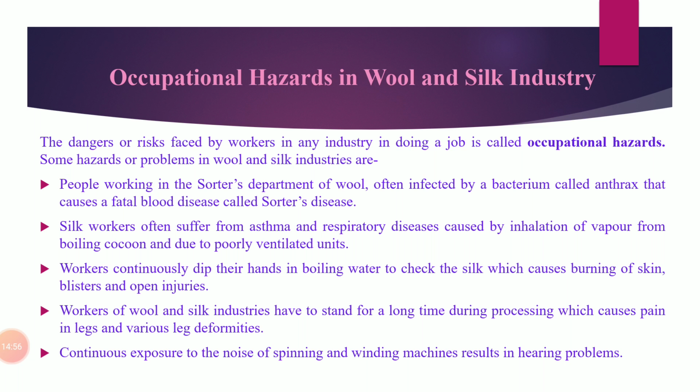Some of the occupational hazards which are generally faced by wool and silk workers are, first one is sorter's disease. Sorter's disease we have discussed in the previous video also. It occurs generally in the sorting department of wool. The workers who work in the sorting department get infected by anthrax bacteria, which is present in the wool fibers. It is a very fatal blood disease, and that disease is called anthrax disease or sorter's disease. It occurs as lung, intestine, and skin infection.